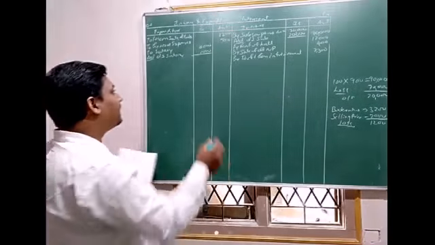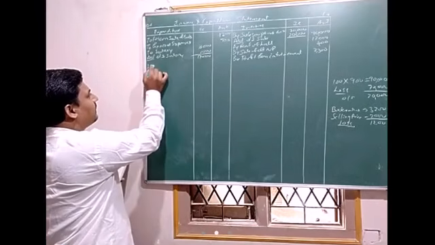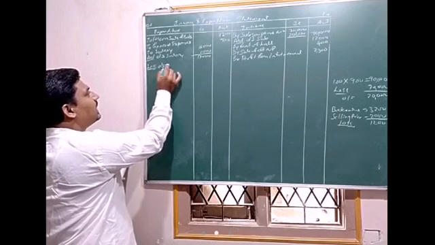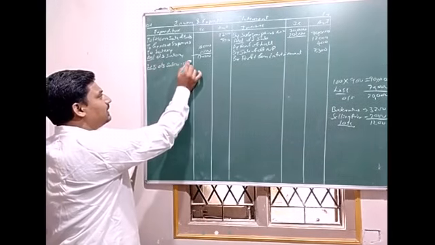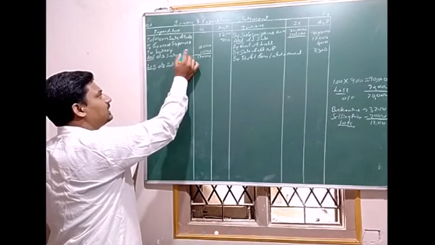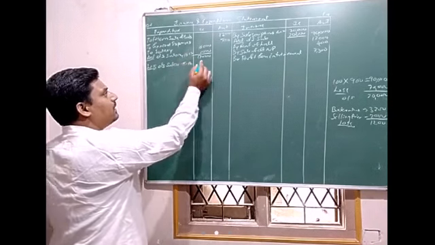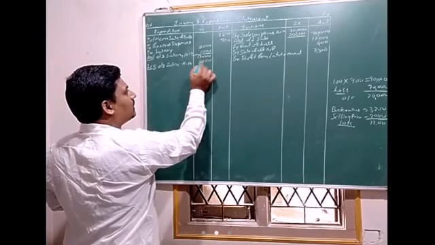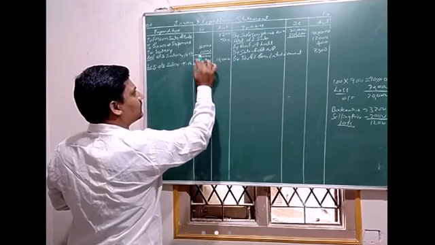So deduct that amount: 17,000 less outstanding salary for 2015-16, amount 1,000.